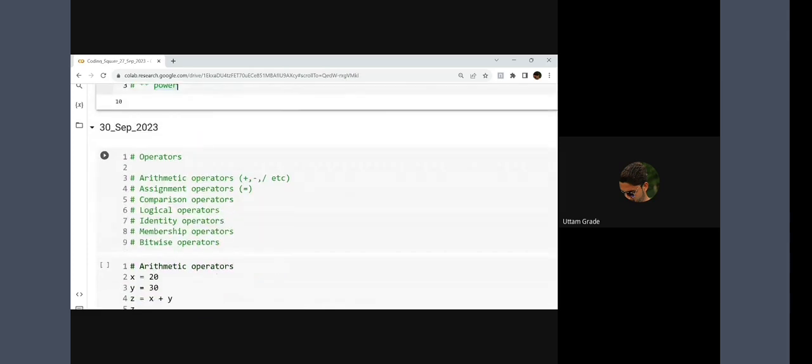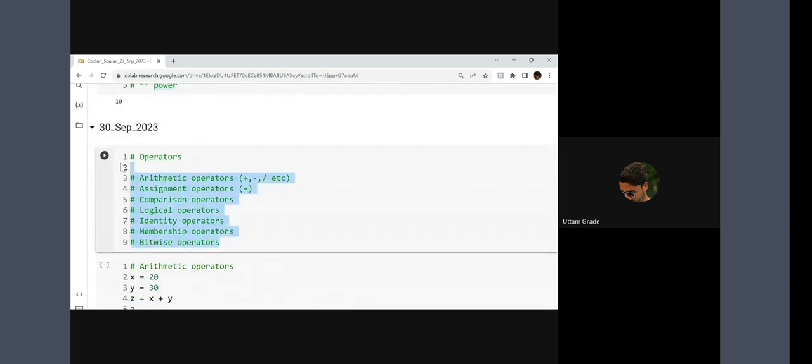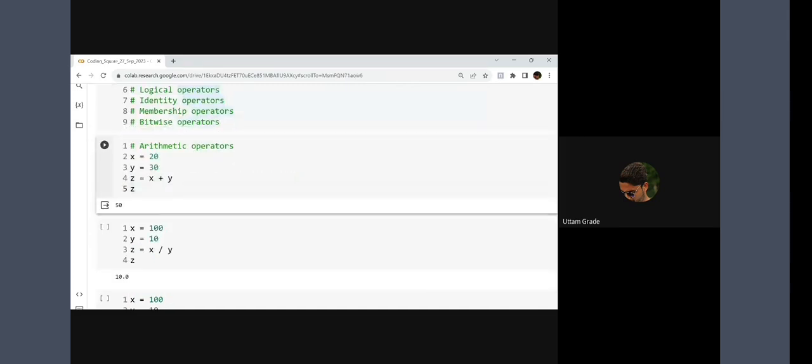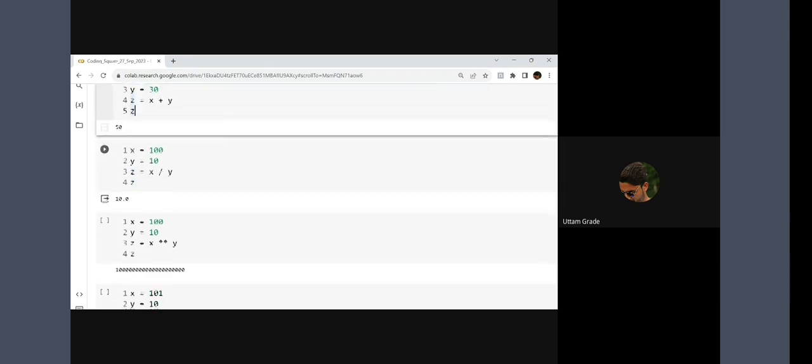At that time, we talked about operators also. What operators did we talk about? Arithmetical operator, assignment operator, comparison, logical, identity operator, membership operator, and bitwise operator. The bitwise operator is not very easy and not very useful, you will not use that one. But these are the operators you will use mostly. The arithmetical operator is simple mathematics: plus, minus, divide, and so on.